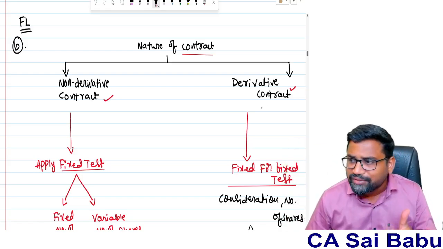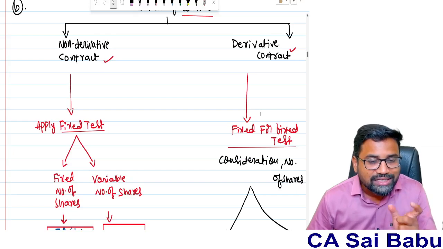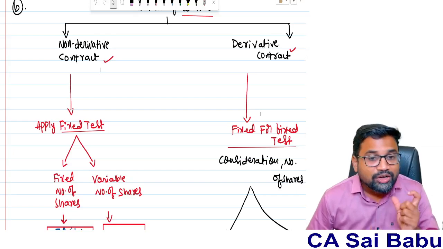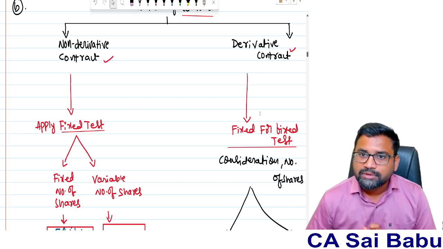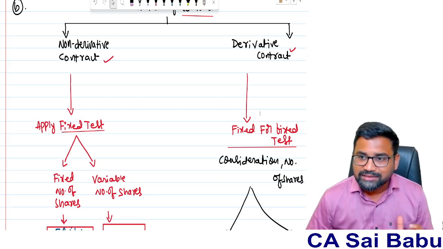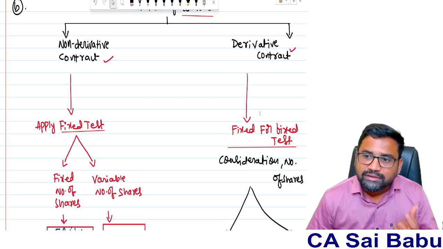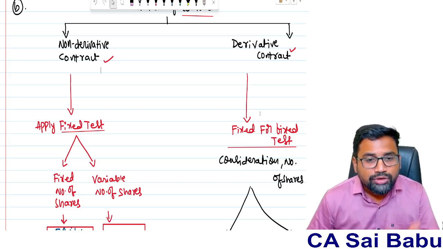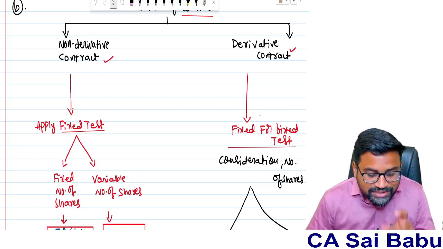So first of all, what is a derivative contract? What is a non-derivative contract? Just now I told, to become a derivative contract, first of all, in that contract there is an underlying asset, the contract must be settled in future, and the initial payment is zero or negligible. That is called a derivative contract. Options, futures, forward contracts are the best examples. Non-derivative contracts means there is no underlying asset. Like for example, we have taken a loan from a bank. So that means it's a contract between the company and the banker. And how are you going to settle it? By paying cash in the form of principal and interest. There is no underlying asset, right? So that is called a non-derivative contract.